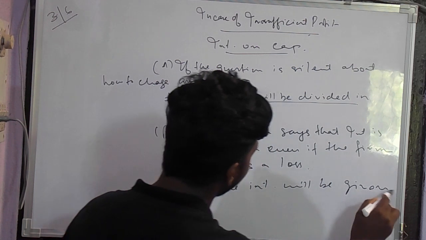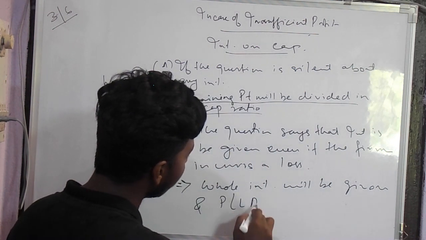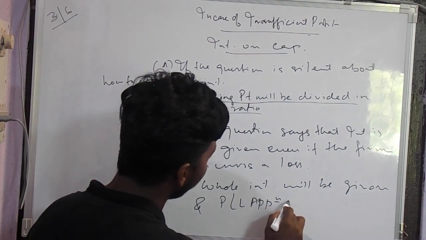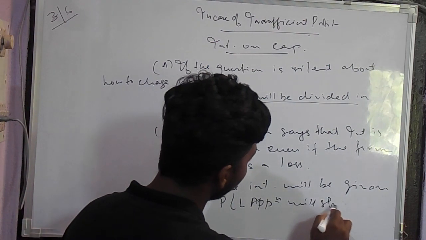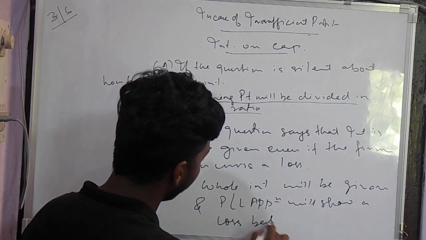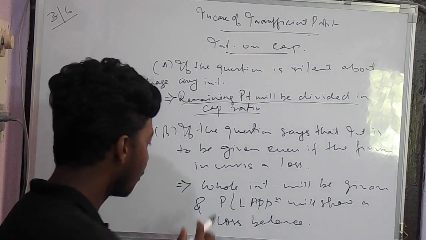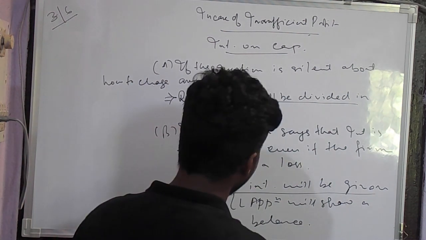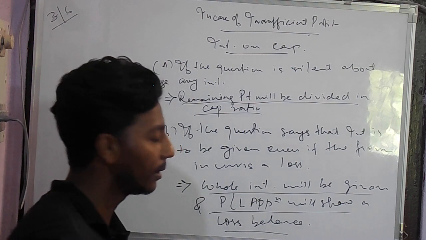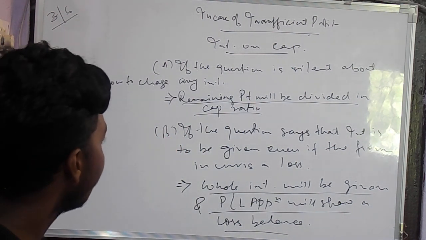And our PL appropriation account will show a loss balance. So these are the solutions. Now this is only the theoretical solution. I will do a sum also to show how these two work.